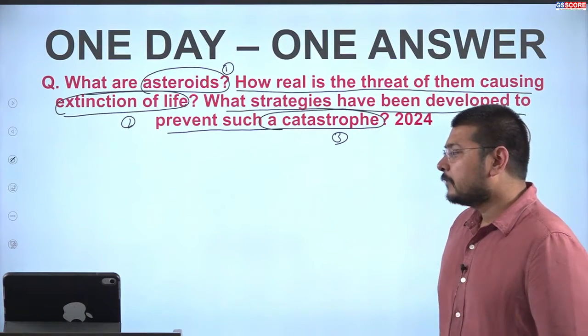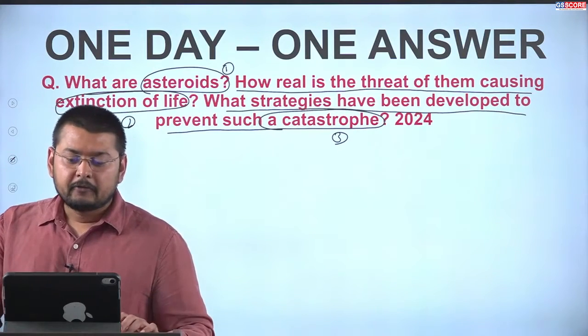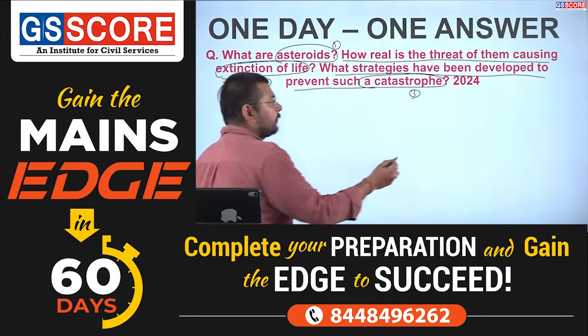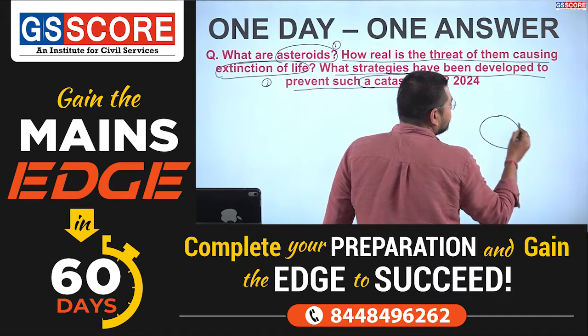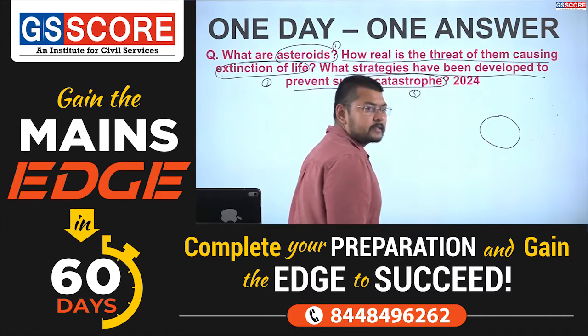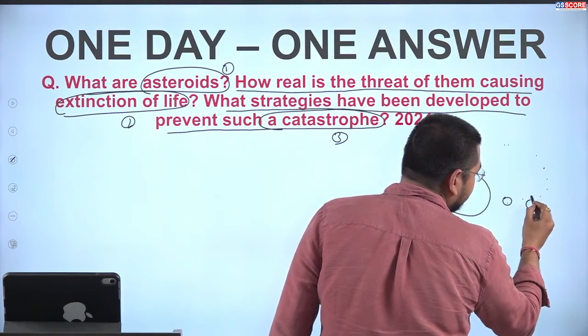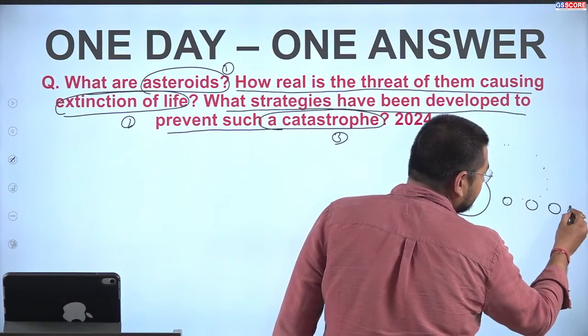If you want to describe the asteroids, asteroids are basically rocky bodies which are orbiting around the sun. If this is the sun, we have Mercury, Venus, Earth and Mars.